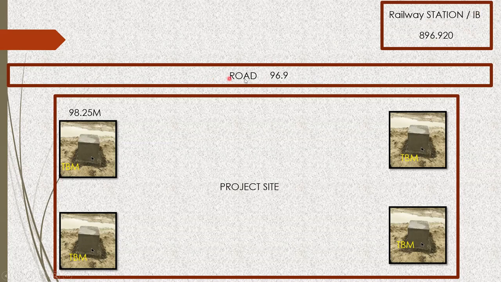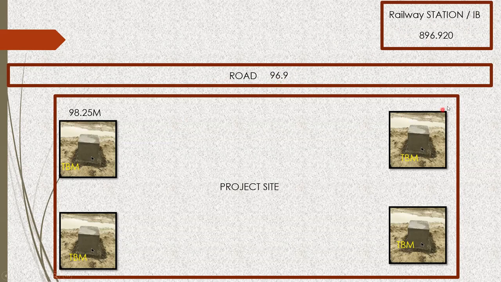Now this is my road level. Now I'll transfer this. I can even transfer it with the help of an auto level. Now how do we transfer this? All these things come under the scope of a surveyor. A surveyor is going to do all of it with the help of calculations, the height of collimation and rise and fall methods, backsight, foresight, all those things. We'll not try to get into that, right? So this is a road level, which is 96.9 meter.